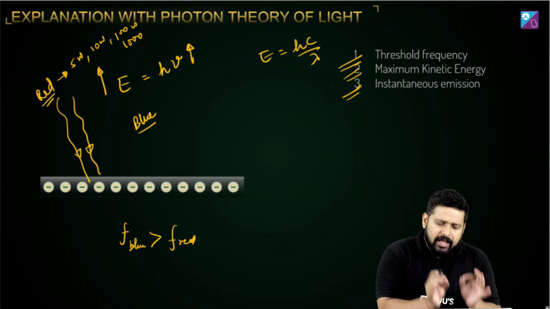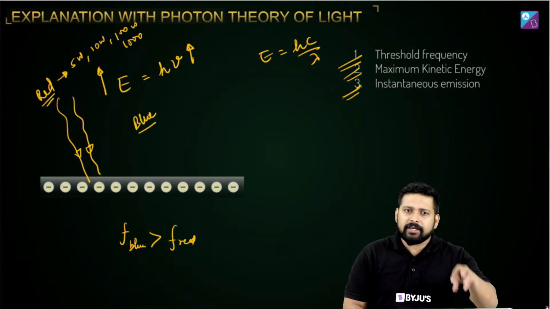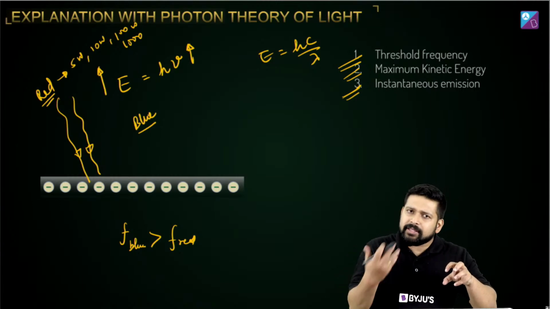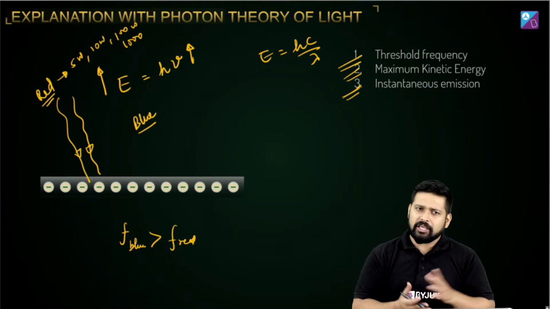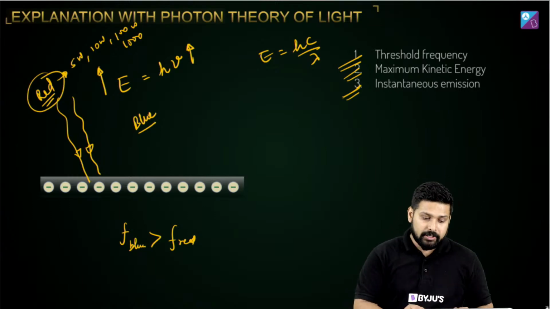What you saw is that none of the electrons are coming out. Even if I keep on increasing the intensity, nothing comes out with the red light. Okay, but you use,